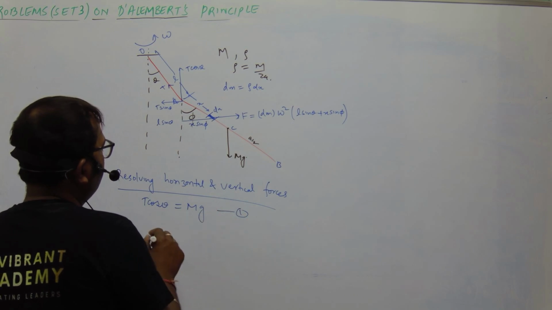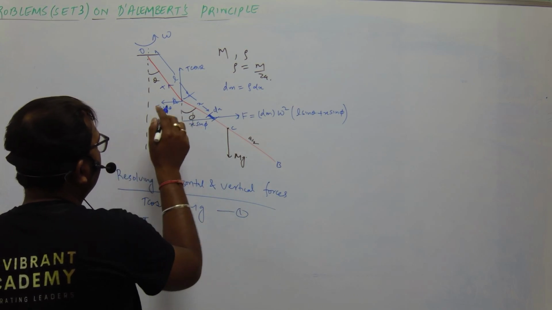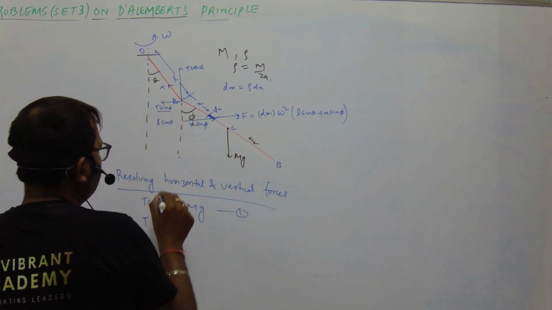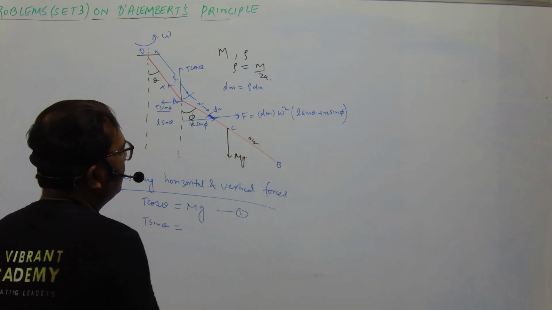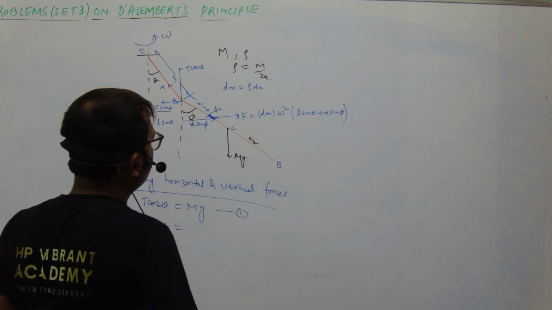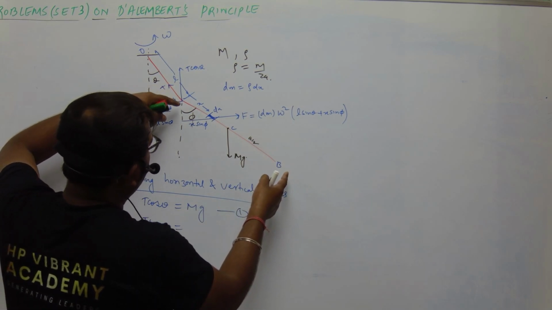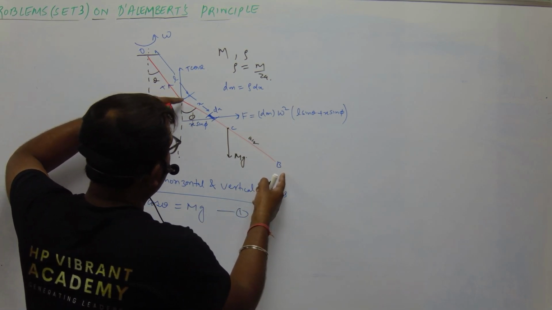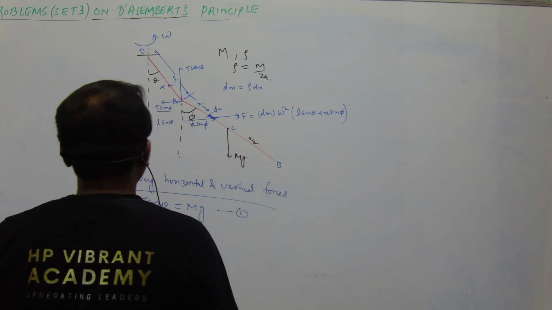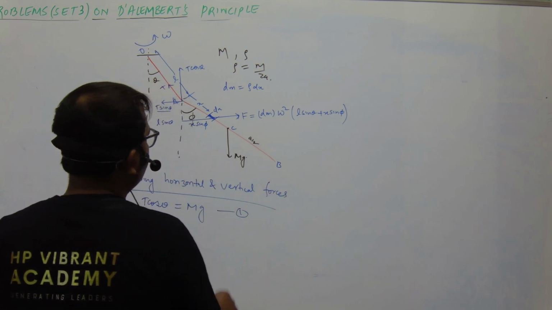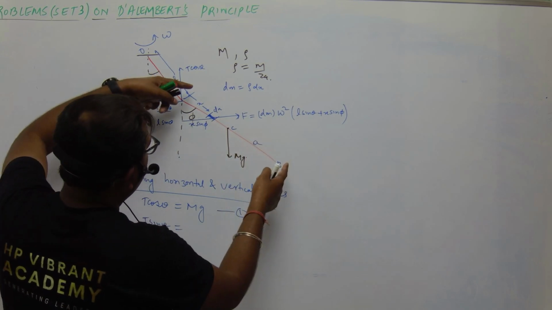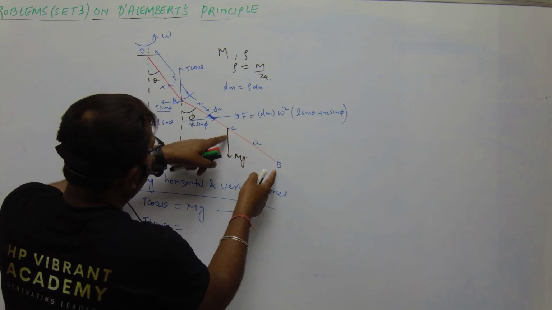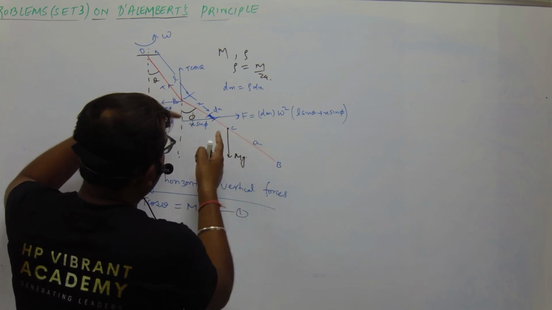Horizontally we have T sin theta, and T sin theta is equal to this centrifugal force, so this is dm into omega square. The length of the rod is 2a, so the whole length of the rod is 2a, this will be a, and AC will be a.